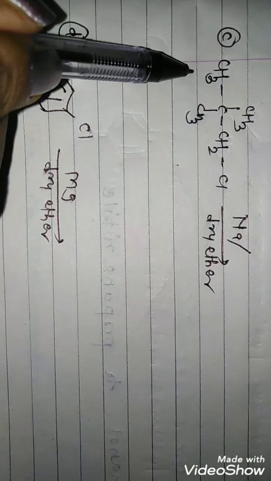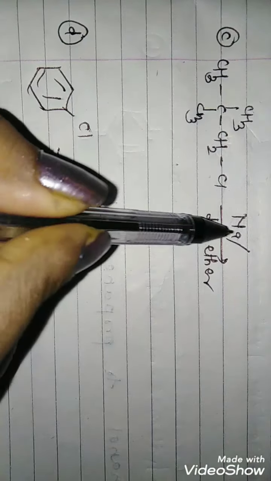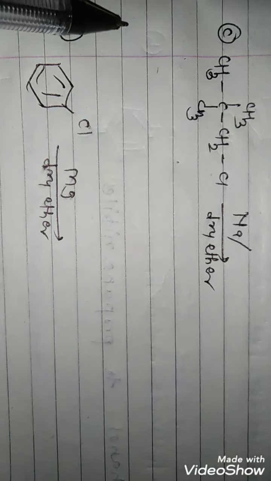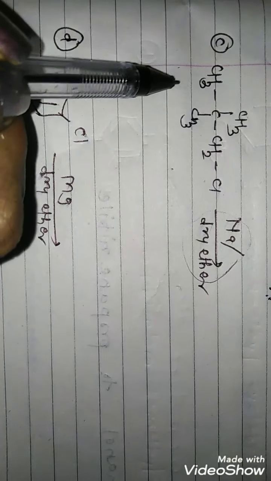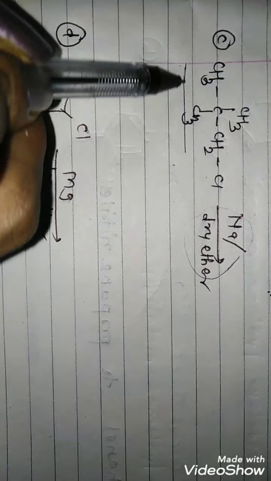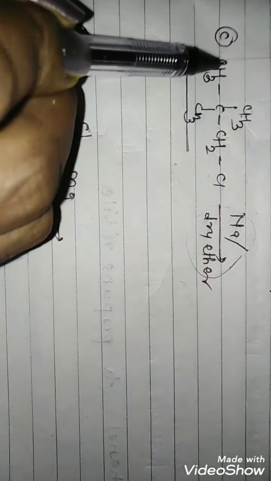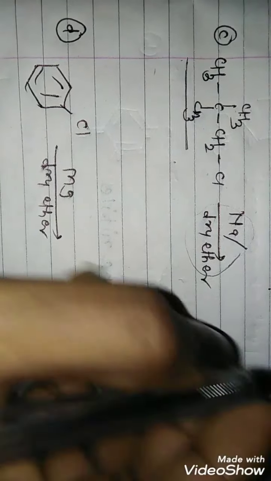Then there is an alkyl halide which is to be treated with sodium in presence of dry ether. So these are the reagents used for the Wurtz coupling reaction, and you know in the Wurtz coupling reaction the alkyl group gets coupled with itself. So this is the alkyl group, which is the neopentyl group. So we will write the group as it is.